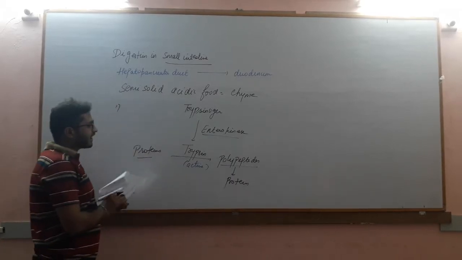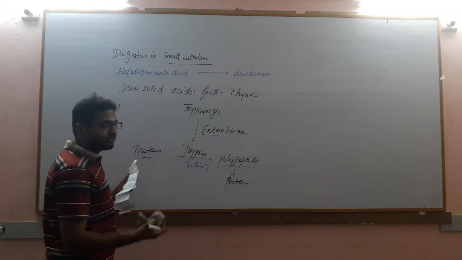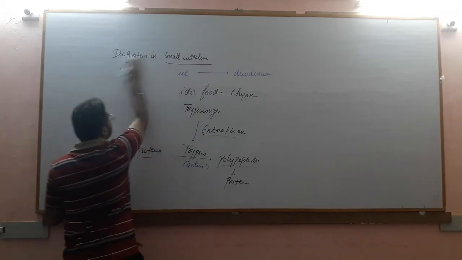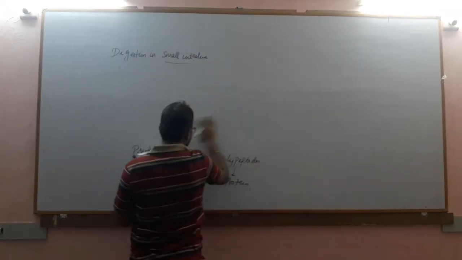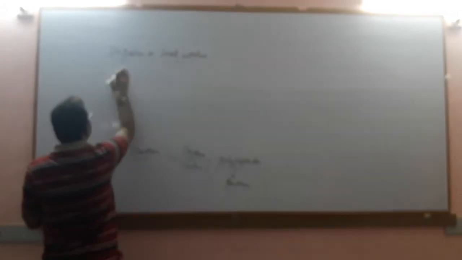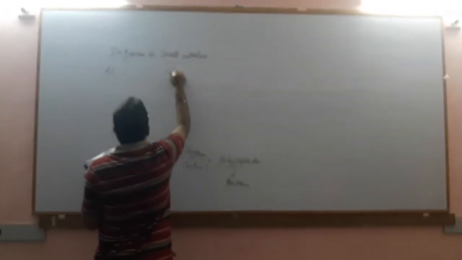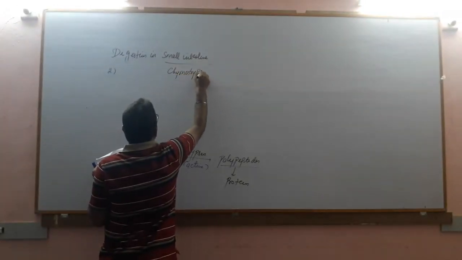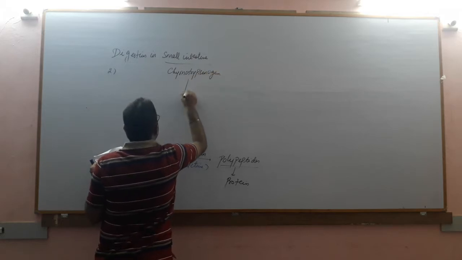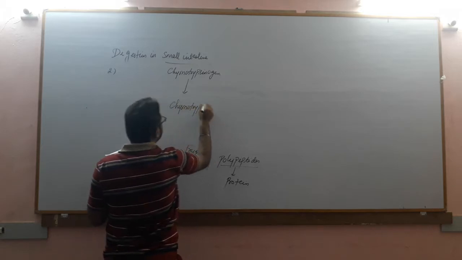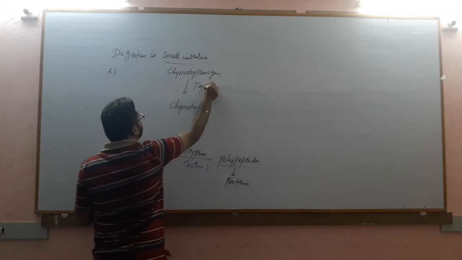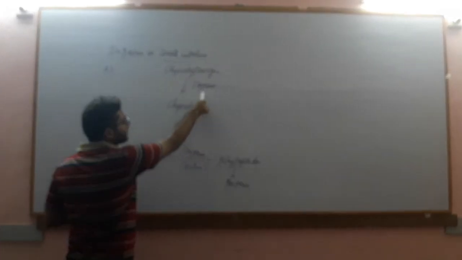Now let us discuss the second reaction, in which these polypeptides are further degraded. This is the second reaction, in which the polypeptides formed in the first reaction are utilized. Second reaction is chymotrypsinogen to chymotrypsin conversion. So reaction number 2, chymotrypsinogen to chymotrypsin. And this reaction takes place in the presence of trypsin molecule. So chymotrypsinogen is converted into its active form, chymotrypsin, in the presence of trypsin.